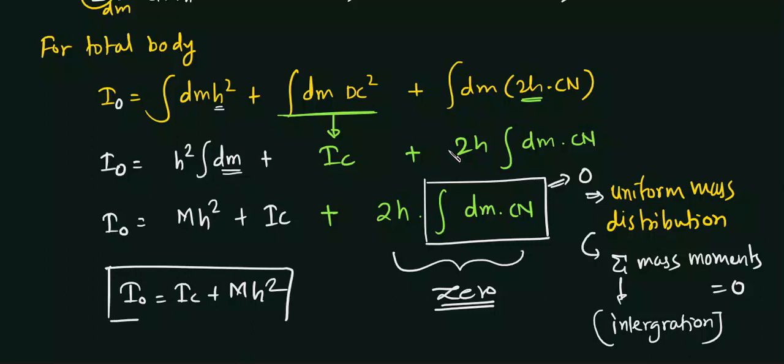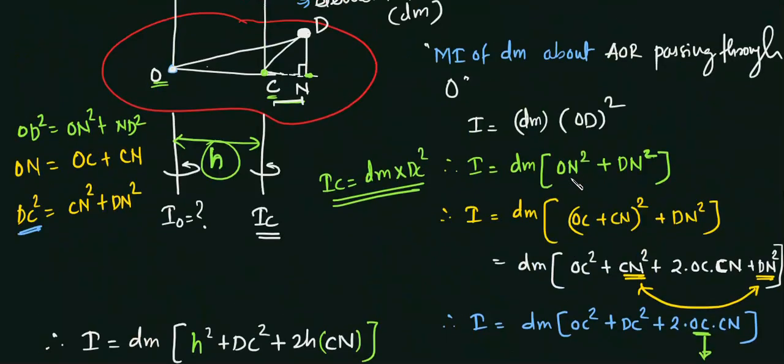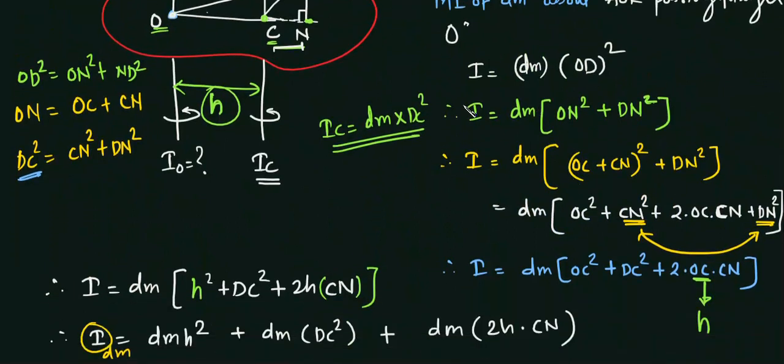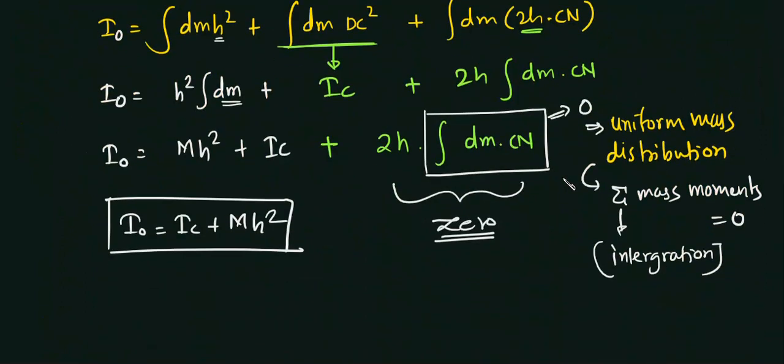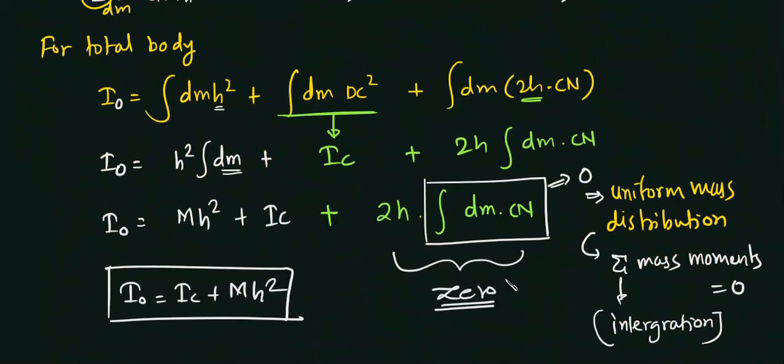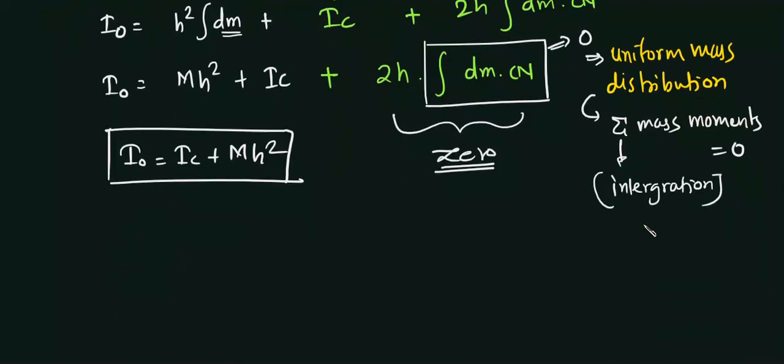Okay, so in this derivation, you can go wrong in expanding the brackets, and second, maybe you are confused about the mass moments, but you can go on YouTube or anywhere, Google it, what the summation of mass moments is and why it is equal to 0. I had told you this for a two-mass system.